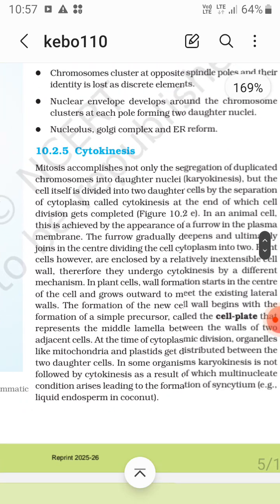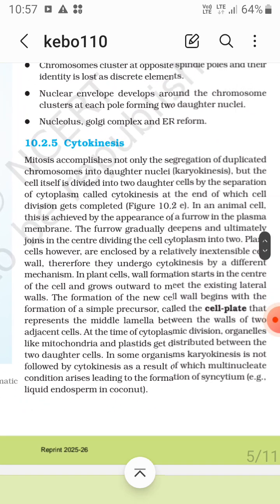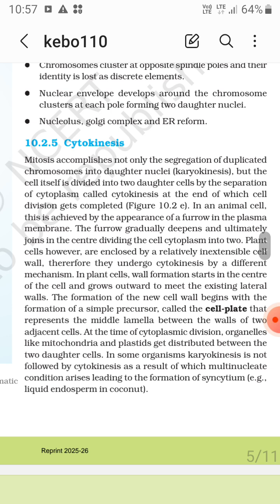Now cytokinesis. Mitosis accomplishes not only the segregation of duplicated chromosomes into daughter nuclei, karyokinesis, but the cell itself is divided into two daughter cells by the separation of cytoplasm, called cytokinesis, at the end of which cell division gets completed. In an animal cell, this is achieved by the appearance of a furrow in the plasma membrane. The furrow gradually deepens and ultimately joins in the center, dividing the cell cytoplasm into two.